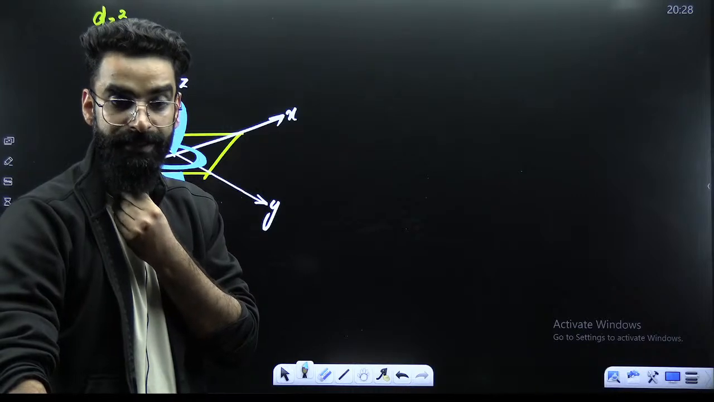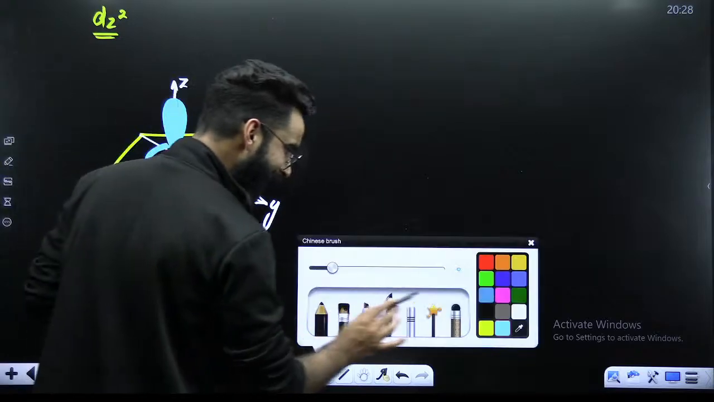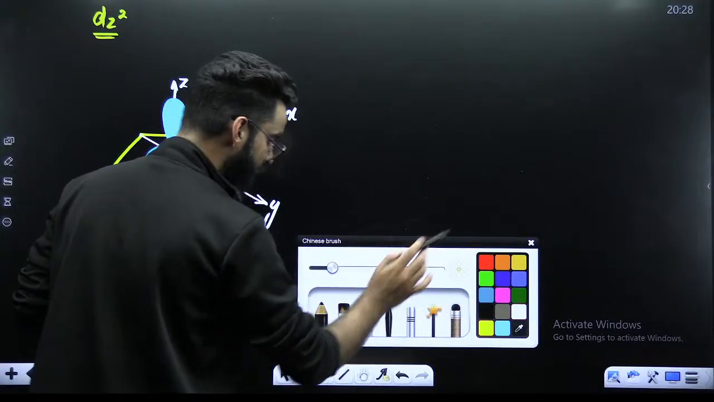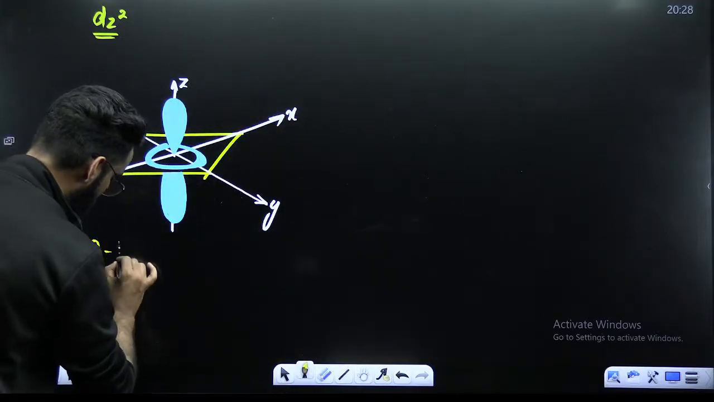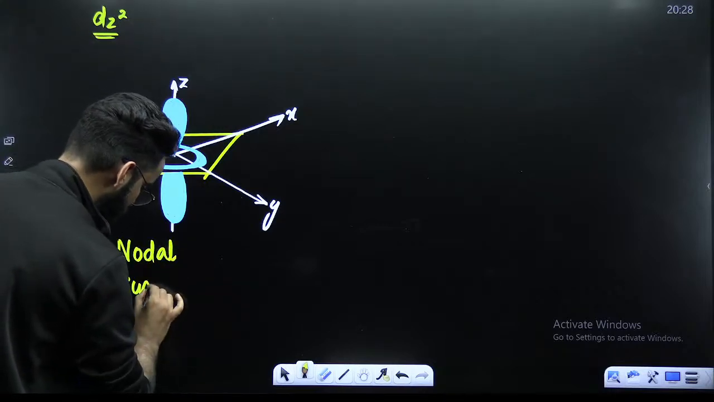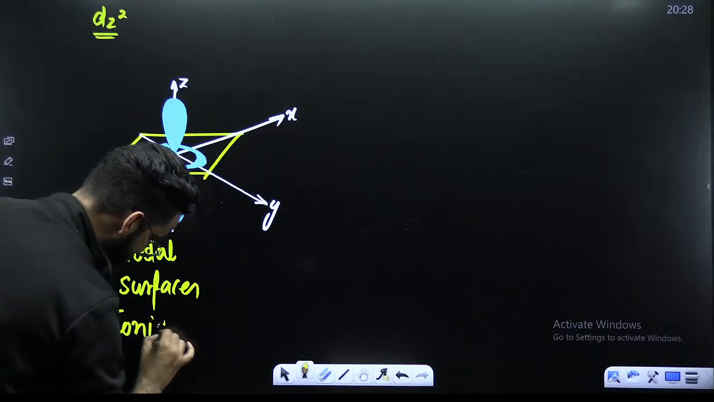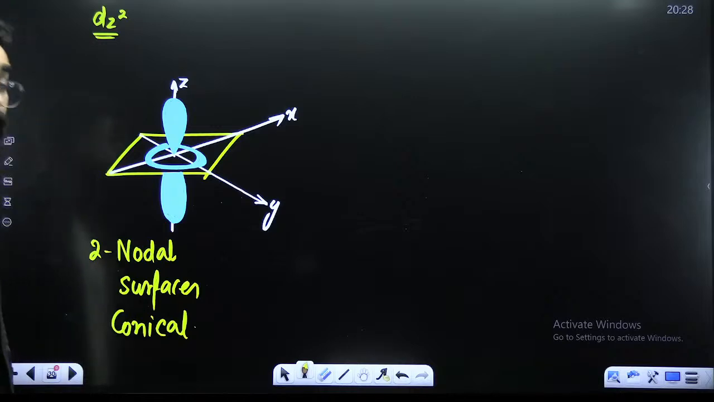This is how your dz square looks like. Okay? This is your dz square. Now, in dz square, what do we have? In dz square, remember we have got 2 nodal surfaces, or you can say we have got 2 conical nodal surfaces.